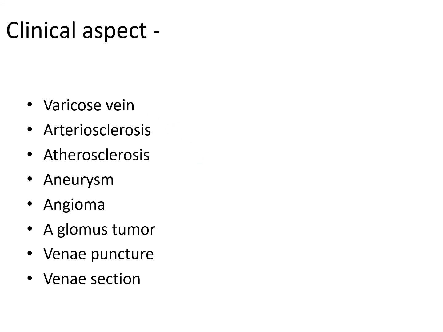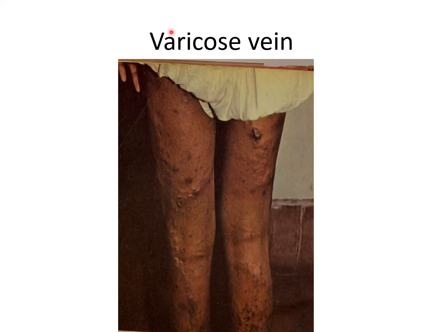Varicose veins are permanently dilated and tortuous superficial veins. You can see this varicose vein: the dilation and tortuosity of the vein. Here there is a permanently dilated and tortuous superficial vein of the lower extremity, especially the long saphenous vein and its tributaries.